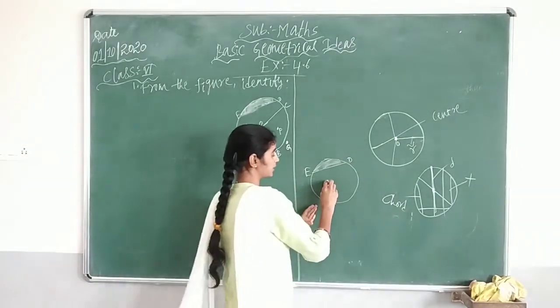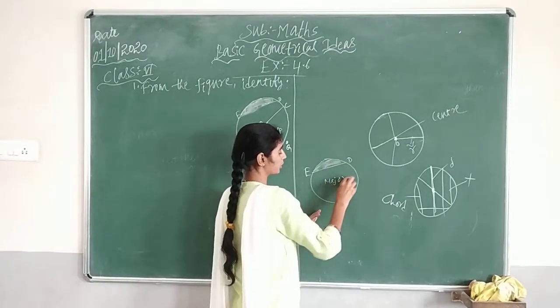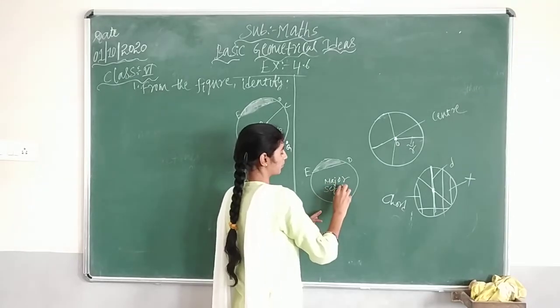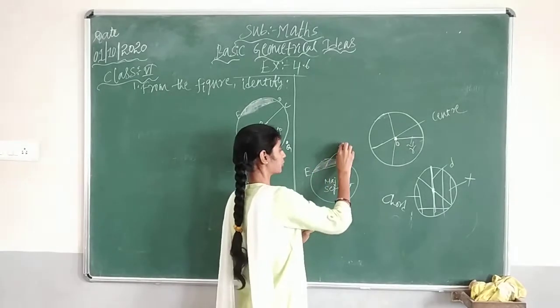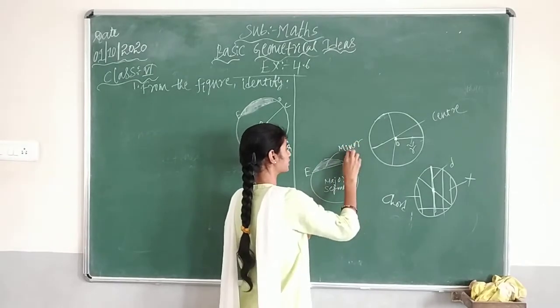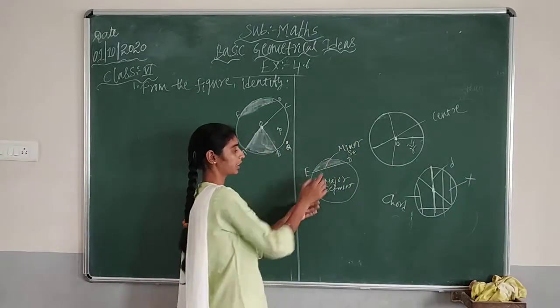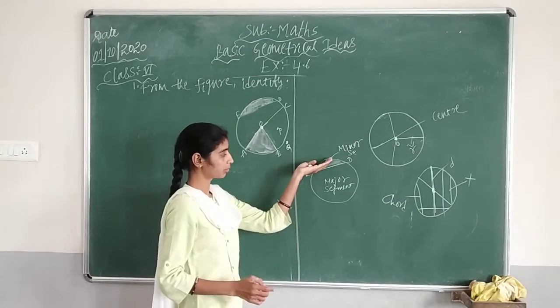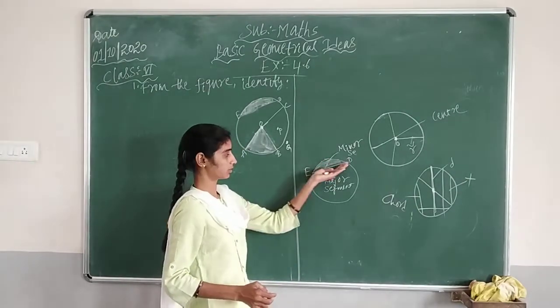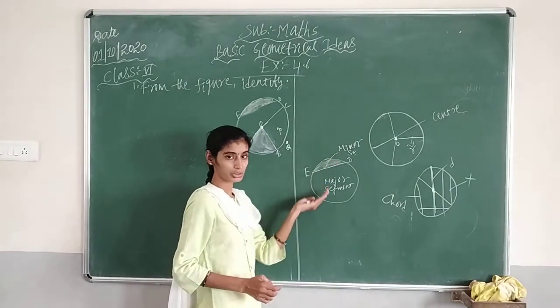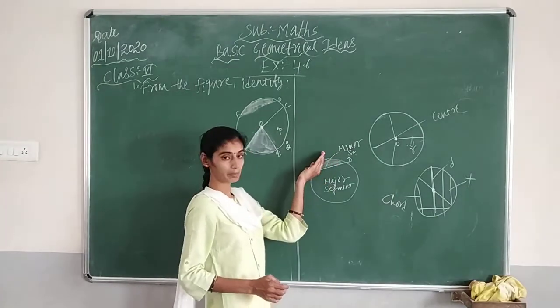So, this more portion we call the major segment, and whichever portion is less, we call it the minor segment. So, the chord's inside area we call a segment. That is, this chord is going to divide the segment into two, that is major and minor.